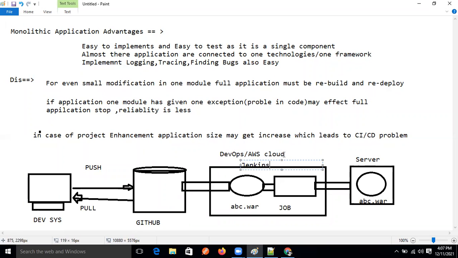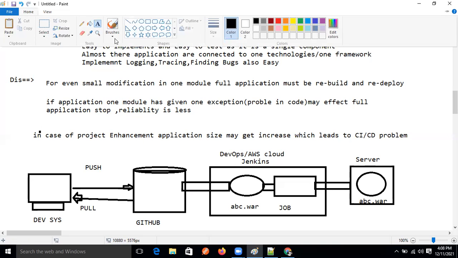So this is happening using which tool now, guys? Jenkins. Jenkins means what? In the current application they are integrating the current enhancement, in the project they are deploying.